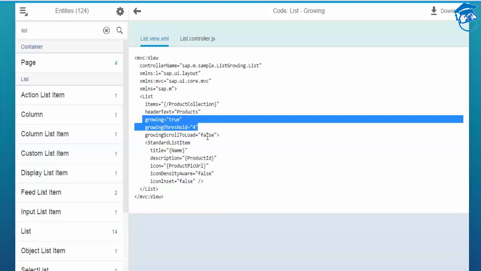So 20 times you have to press that, and every time it will load faster. 200 items is fine. When you have 20,000 items in that list, loading that data will take some time. That is the reason we have to use growing threshold and growing, with scroll to load false.